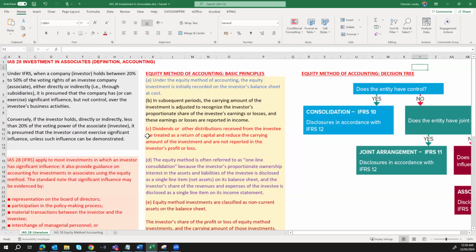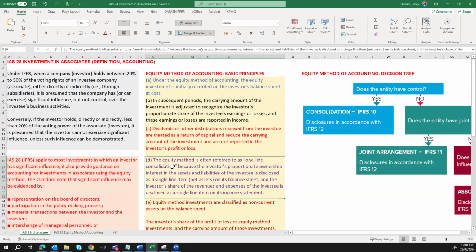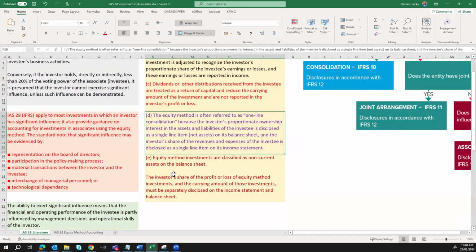And also the investor's share of the revenues and expenses of the investee company is disclosed as a single line item on the income statement, which companies may label as share of profit or loss of the associate. Also, in the equity method, investments are classified as non-current assets on the balance sheet.